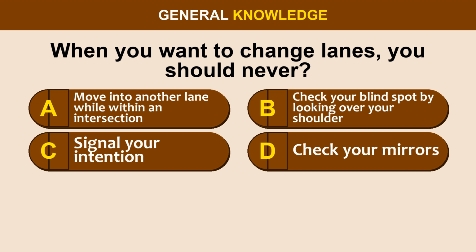Question 7. When you want to change lanes, you should never: Option A. Move into another lane while within an intersection. Option B. Check your blind spot by looking over your shoulder. Option C. Signal your intention. Option D. Check your mirrors.